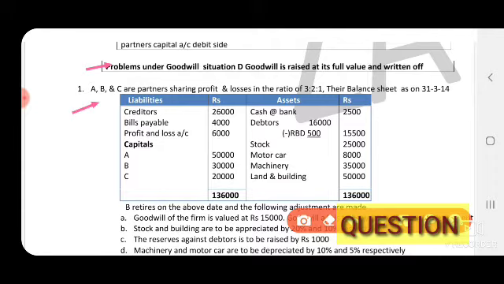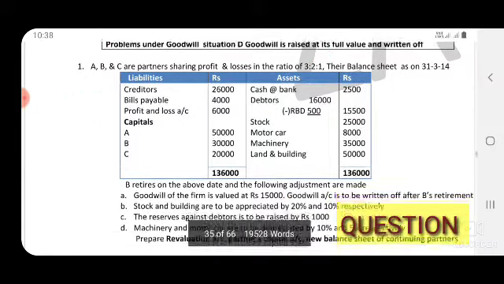So A, B and C are partners sharing profits and losses in the ratio of 3 is to 2 is to 1. So this 3 is to 2 is to 1, this is the old ratio of partners. This ratio is used to share revaluation account profit or loss, accumulated profit or loss and goodwill. Their balance sheet as on 31st March 2014. So this is the balance sheet here.